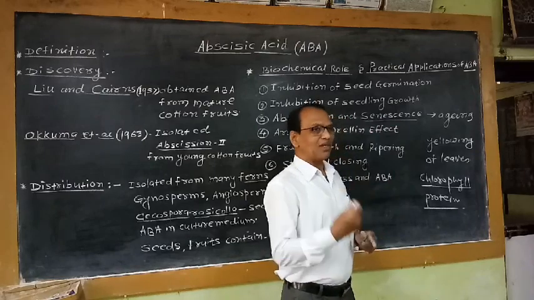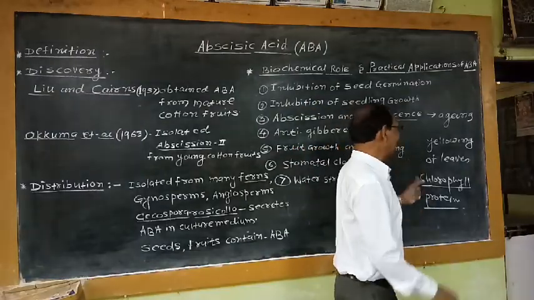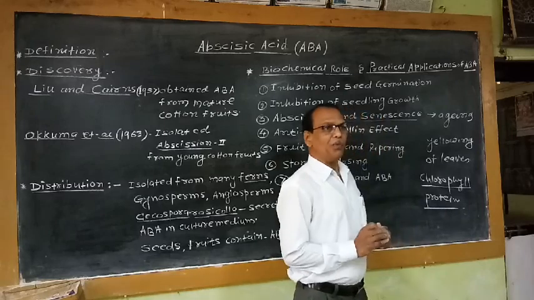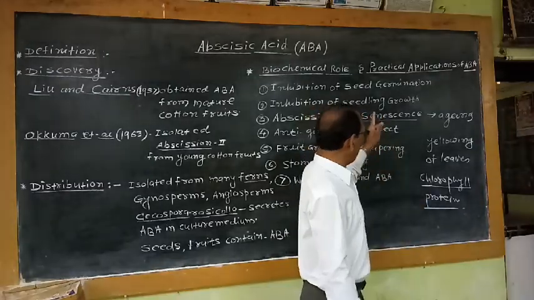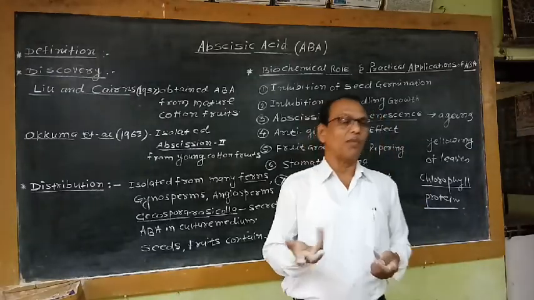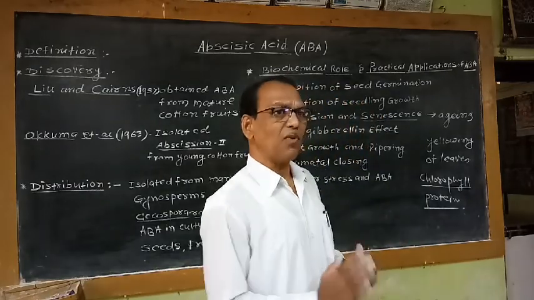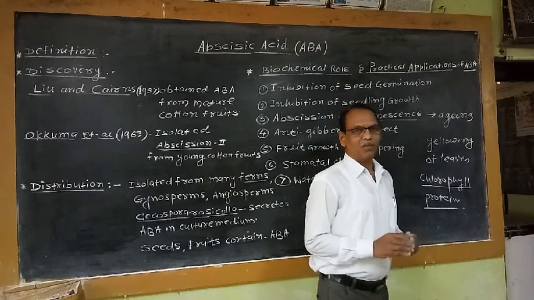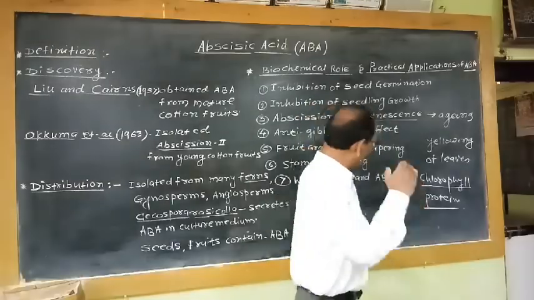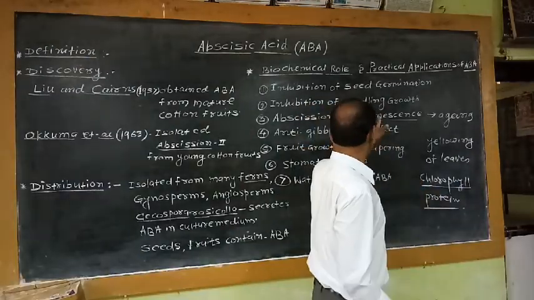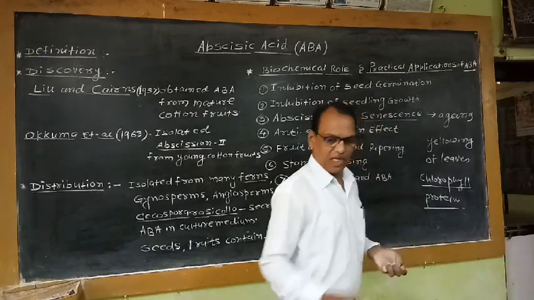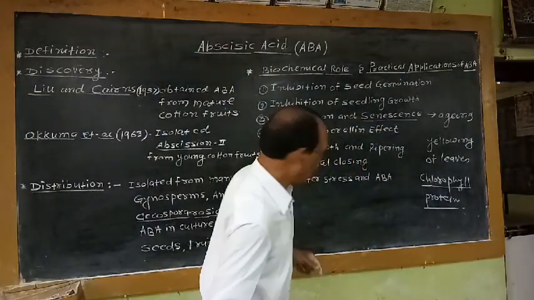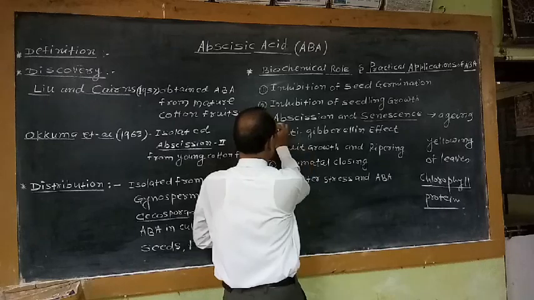That means nucleic acids, proteins and chlorophylls are degraded at the time of yellowing of the leaves, and this phenomenon of yellowing of the leaves is commonly called senescence. After senescence, what happens? Yellow leaves fall from the trees. That means the falling of leaves after senescence takes place due to the process of abscission.